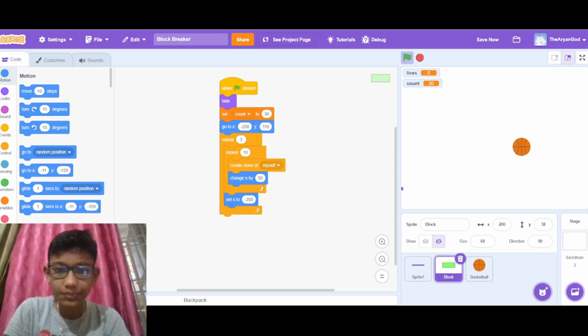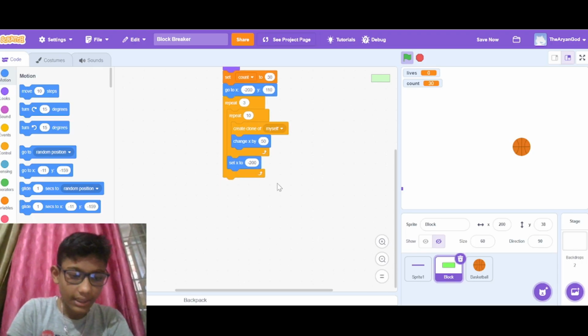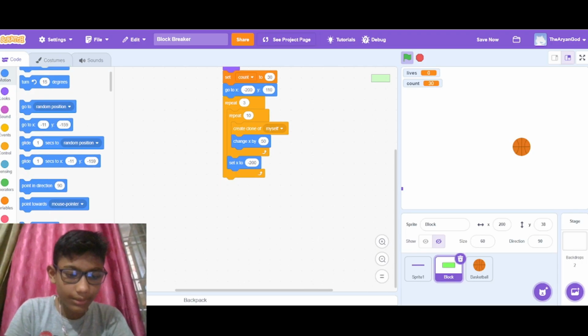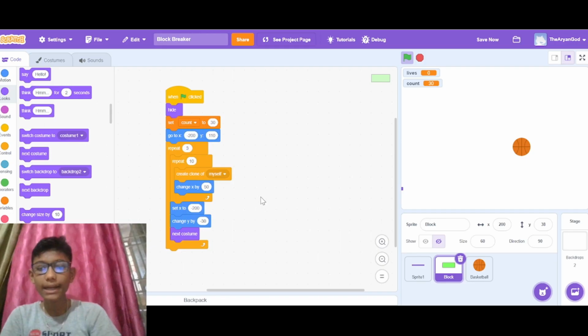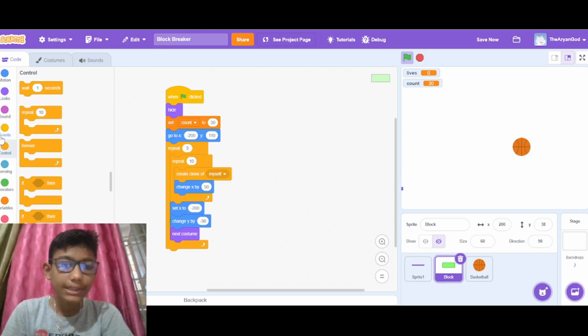Okay, and then we write change y by minus 30 and next costume. Okay, and again write when I start as a clone.